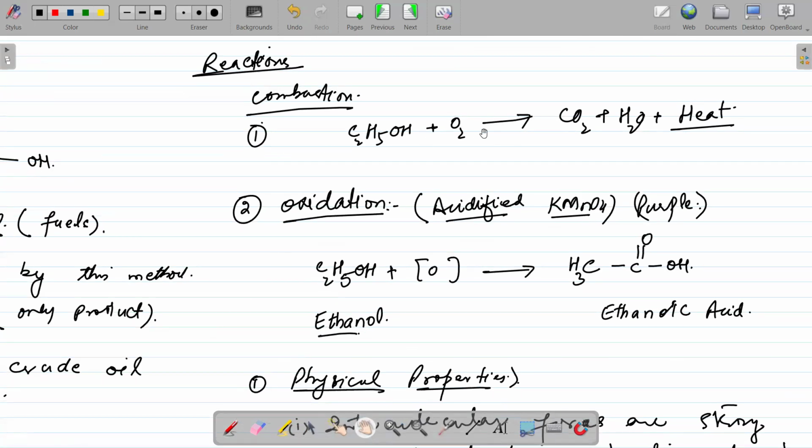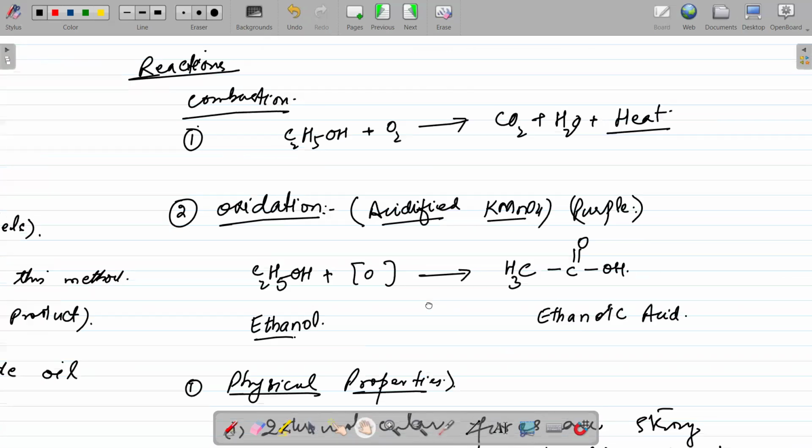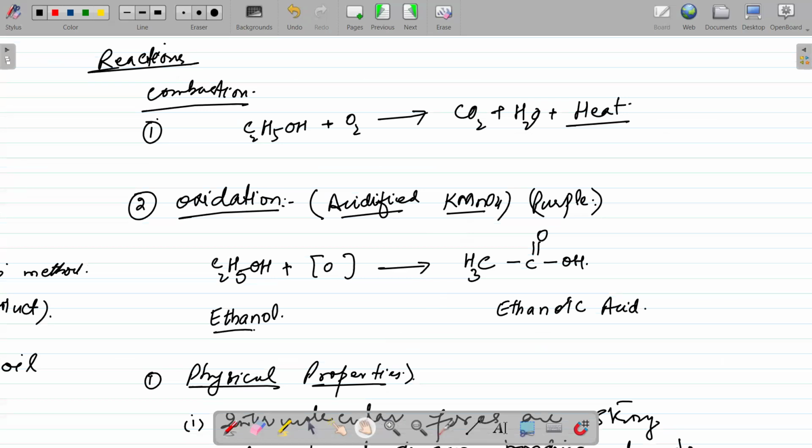One of them is combustion. Second, very important, is oxidation. So can we use this one as a test for alcohols? Yes, you can see, if we want to ensure whether the given compound is ethanol or not, if we add acidified KMnO4, on reaction the purple color of KMnO4 will disappear. That gives an indication that the given compound is ethanol, a positive test for ethanol.